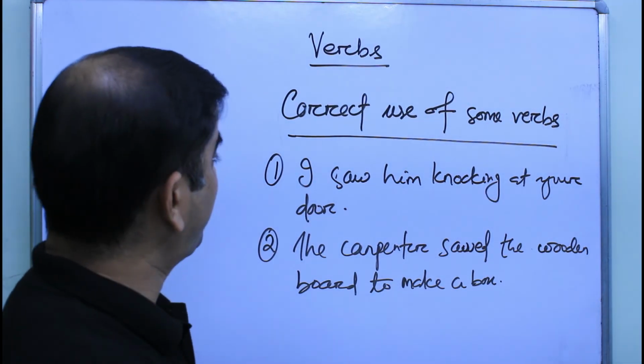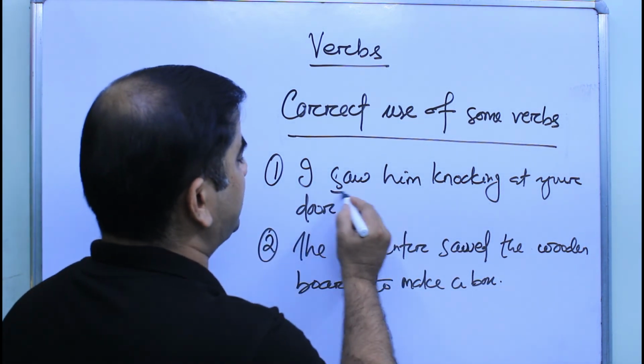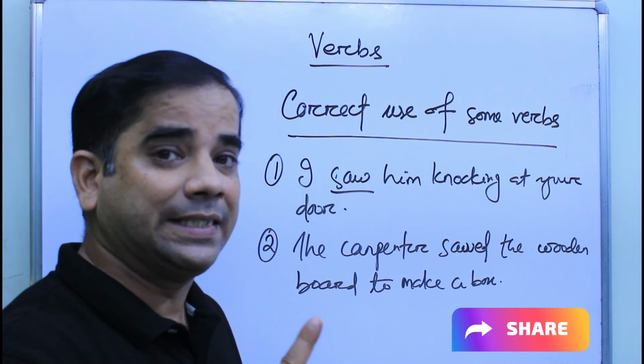Students, in the first sentence, I saw him knocking at your door. That means here saw is used as the past form of the verb see.